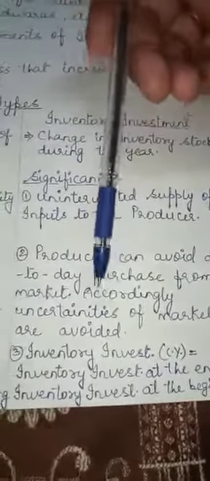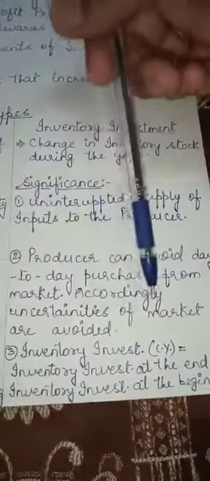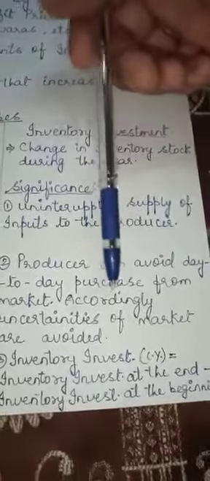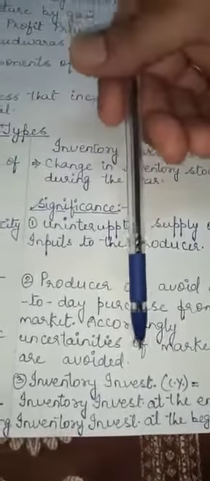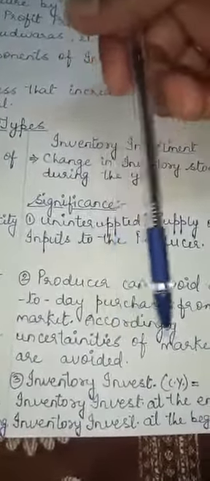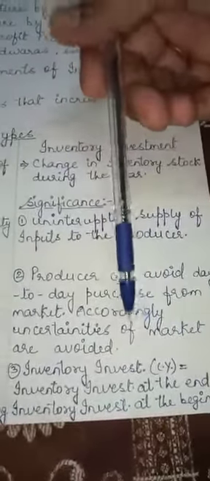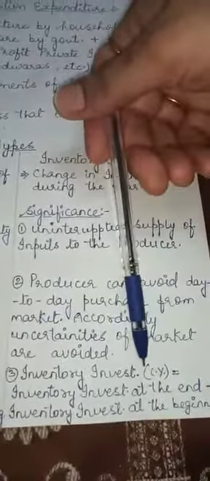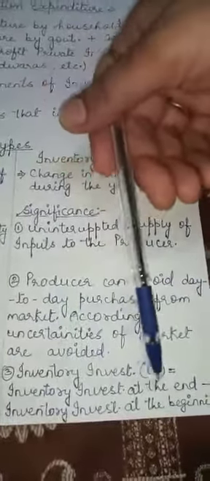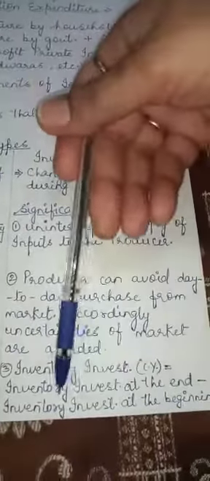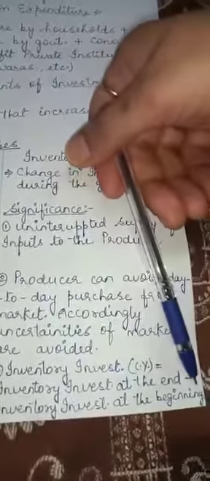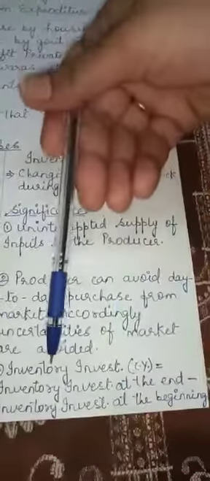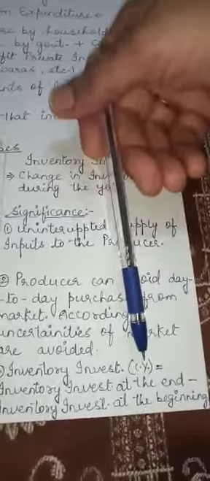Sometimes raw materials are not available in the market whenever the producer wants them, so this helps in avoiding that uncertain condition. Now the formula for inventory investment for the current year: inventory investment at the end of the year minus inventory investment at the beginning gives the inventory investment for the current year.